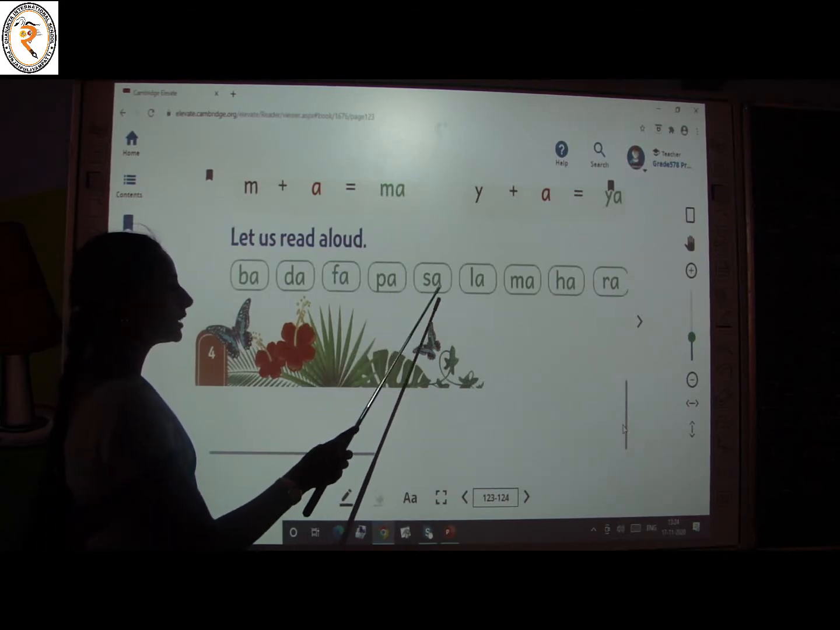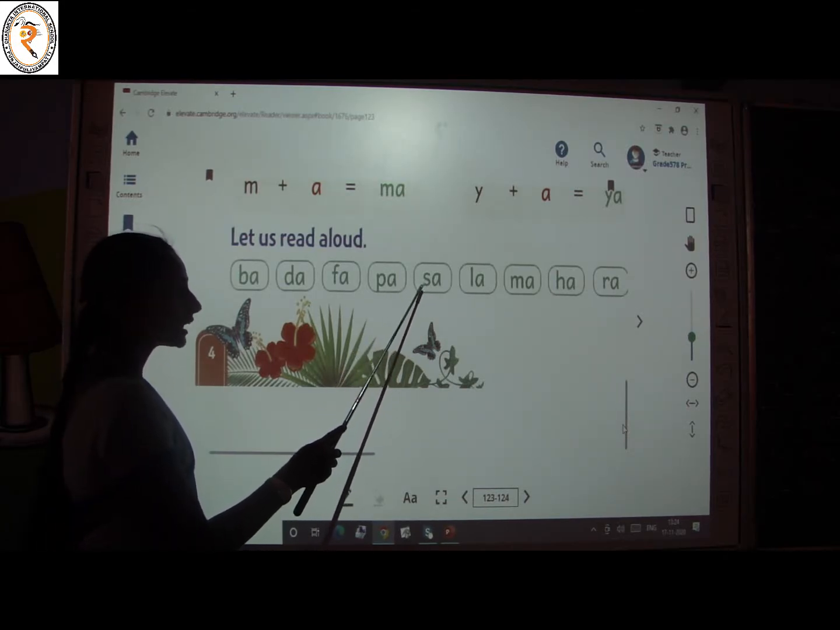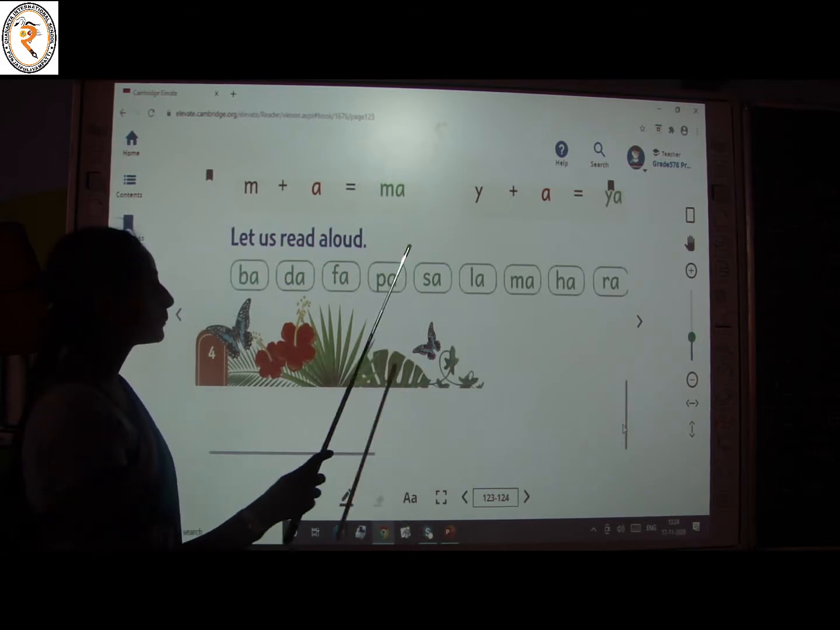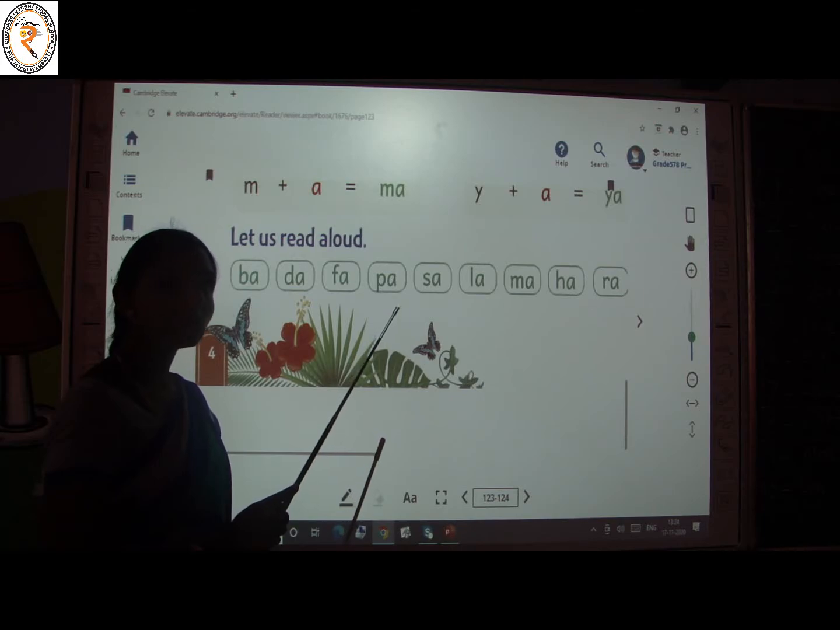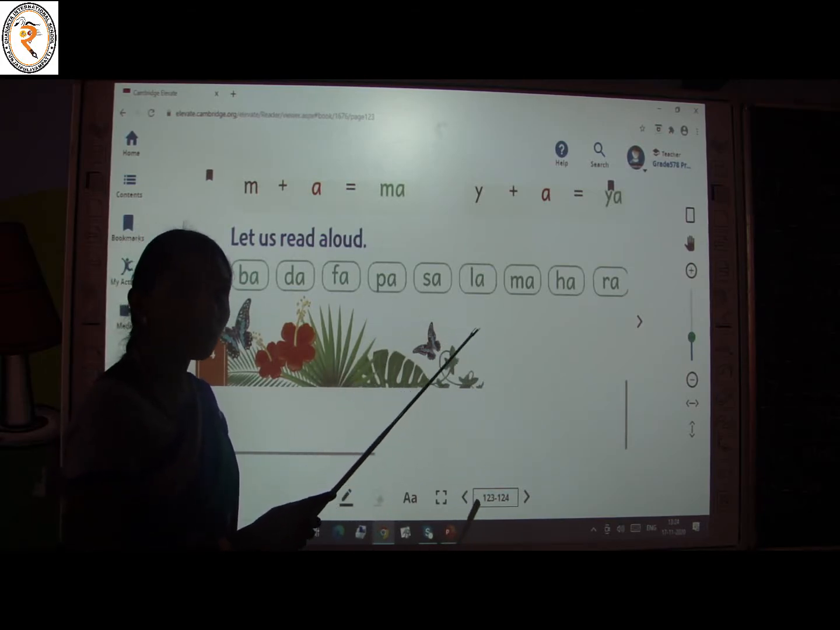Very good. What is this? S-A. That is is plus A, sa. What is this? Il plus A. L gives the sound il. A gives the sound a. Il plus A, la. Very good.